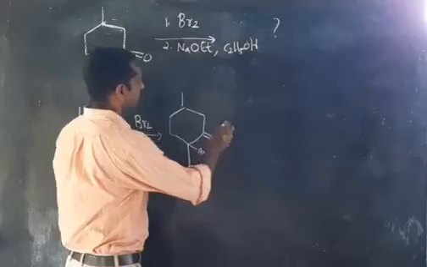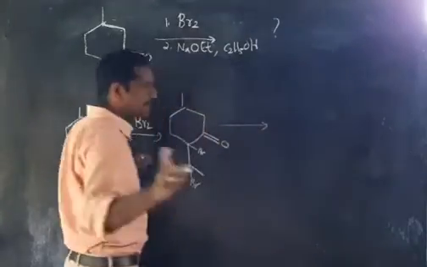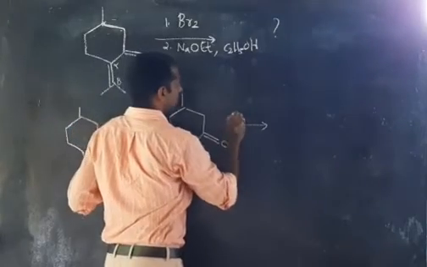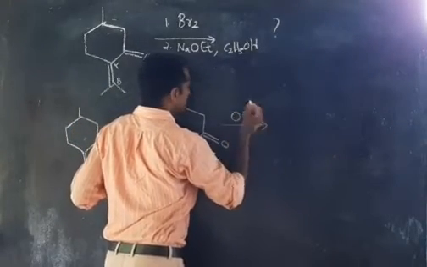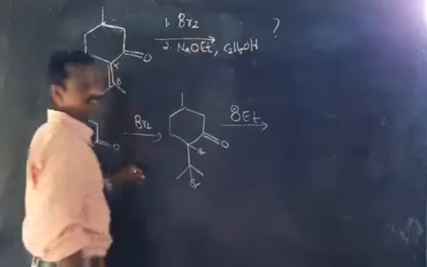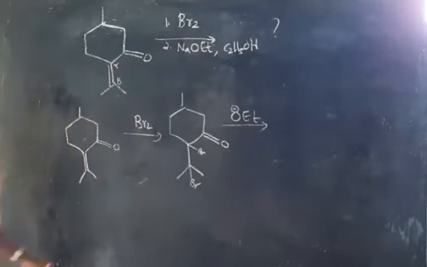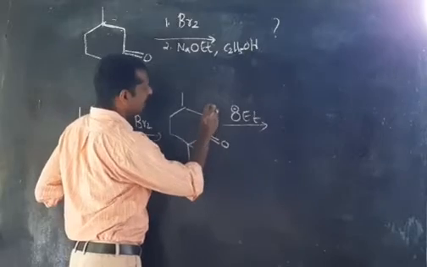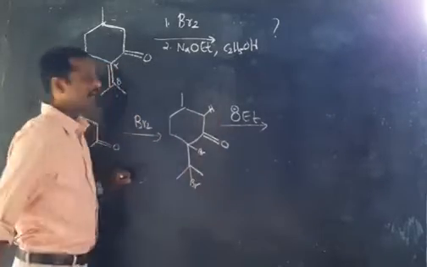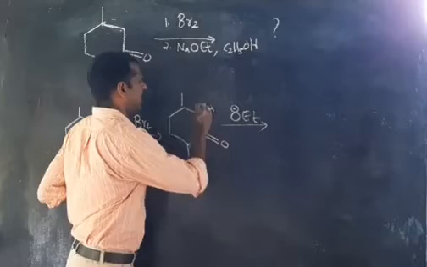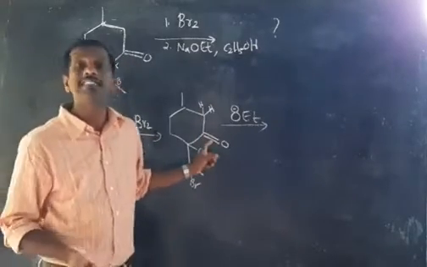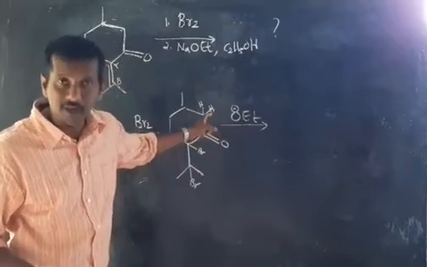Now in the next step, we can see that the step is a little bit complicated. You can see that our alkoxide ion, OEt minus, is there, and near to this CO group, that means this alpha hydrogen, there are two alpha hydrogens, one more is there. These alpha hydrogens are highly acidic in nature because of the presence of the CO group. This hydrogen is acidic in nature.